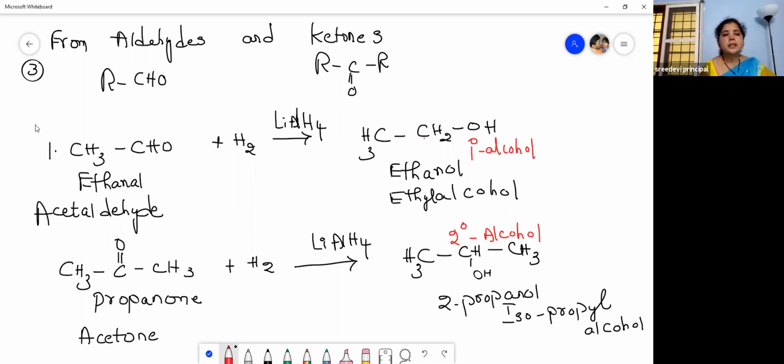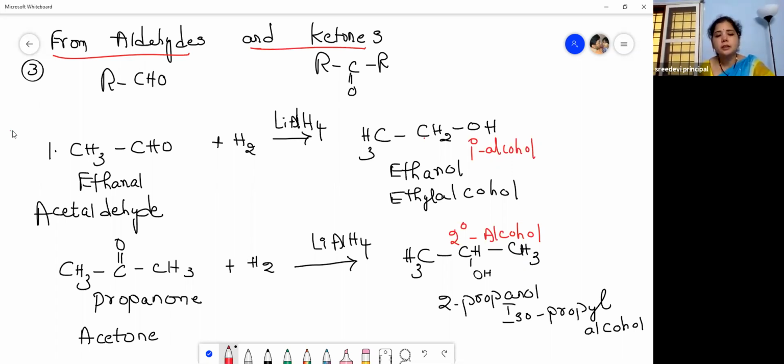So what is the basic principle you have to remember here? You have to remember that aldehydes on reduction give primary alcohols, whereas acetone, that is the ketones, on reduction give secondary alcohols, right? So please remember this, it's very important.